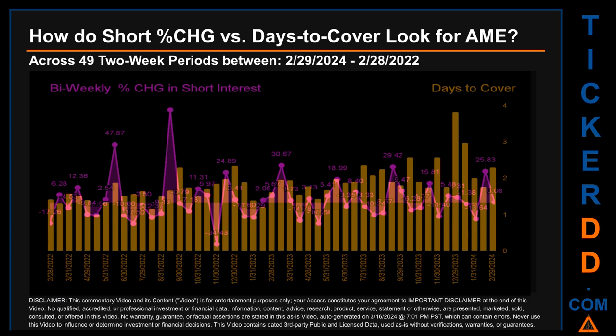The largest percentage decrease in short interest found across those 49 two-week snapshots was -34.43%. It occurred once on November 30, 2022 settlement date. The average days to cover was about 1.83. The biggest days to cover was 3.82 and it happened once on December 29, 2023 settlement date.